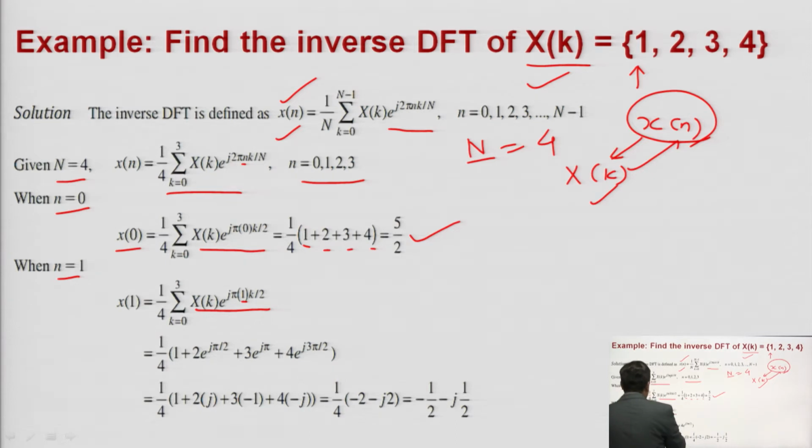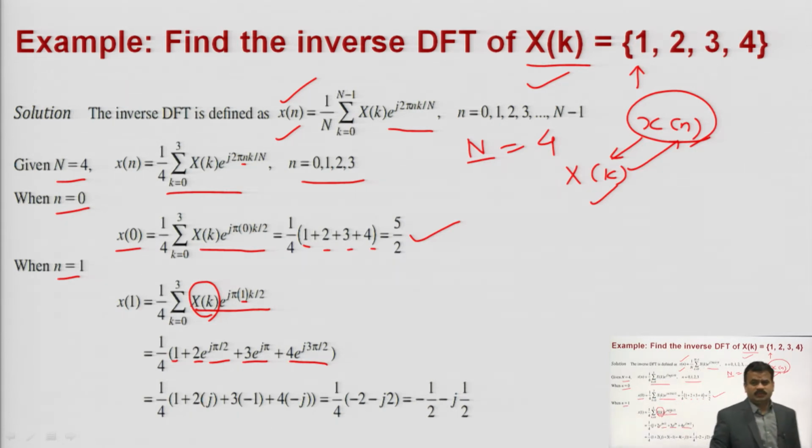Now 1 upon 4, again you have to put the x of k values from 0 to 3. So at 0 its value is 1 and k is equal to 0. At 1, your x of k is equal to what? It is 2 into e to the power j pi by 2 plus 3 e to the power j pi plus 4 e to the power j 3 pi by 2. So, simply you are putting the values here and solving the terms.